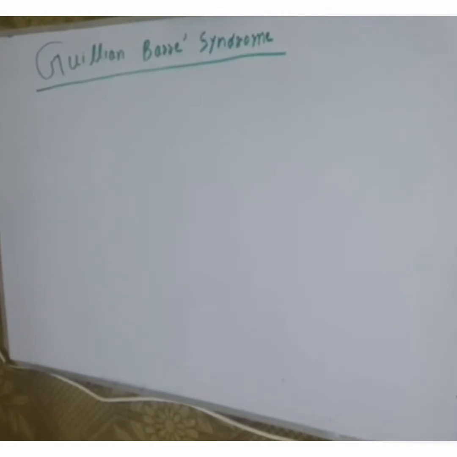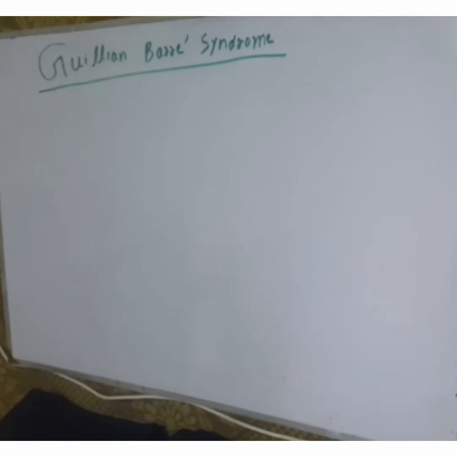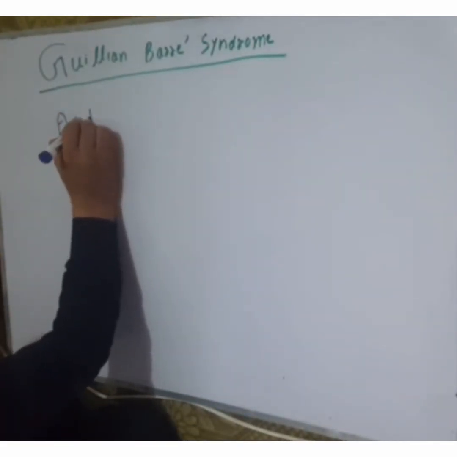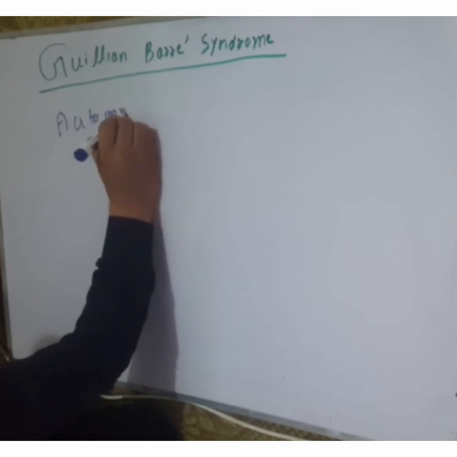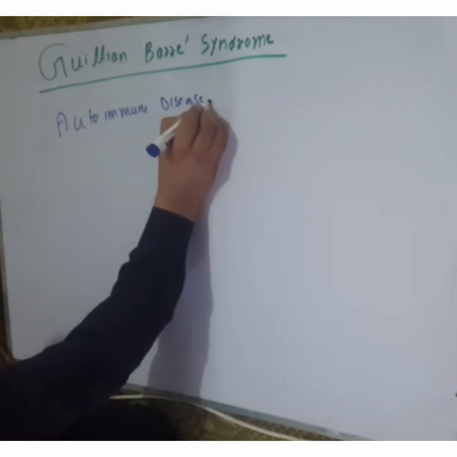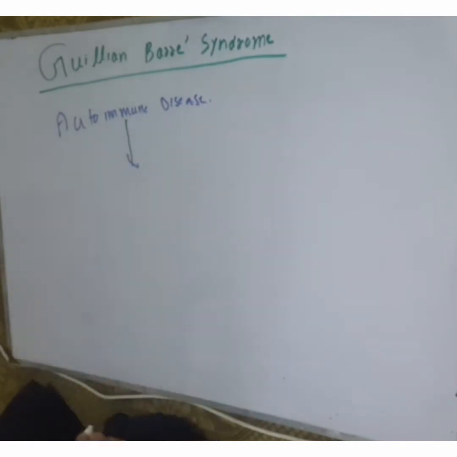Attacking Guillain-Barré syndrome. What is Guillain-Barré syndrome? Guillain-Barré syndrome is an autoimmune disease. In Guillain-Barré syndrome, autoimmune polyradiculopathy occurs.